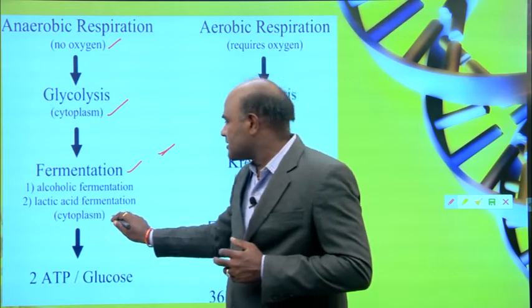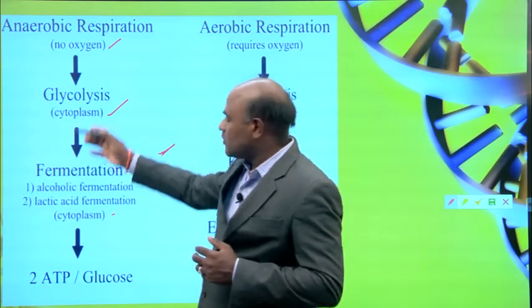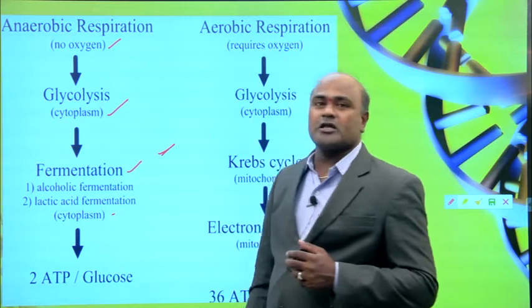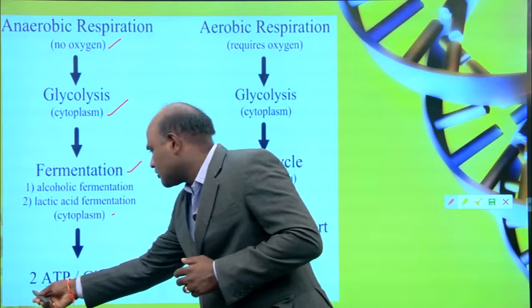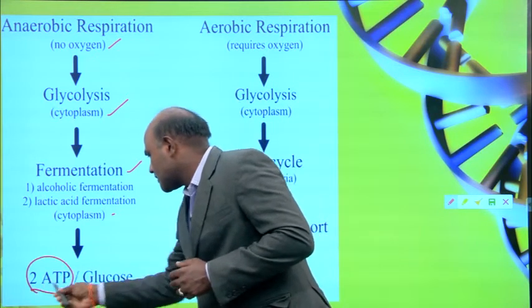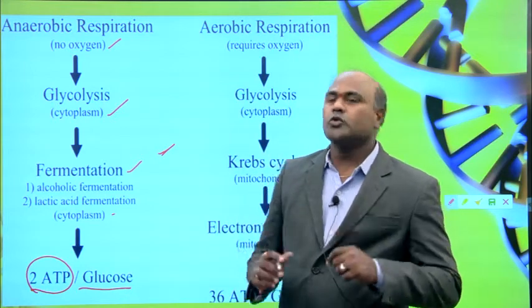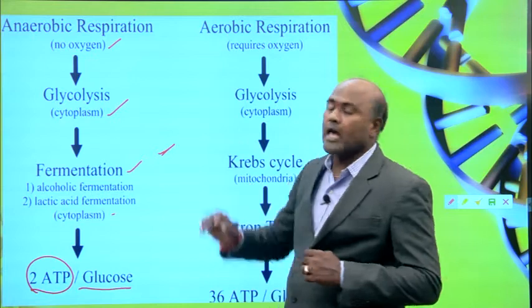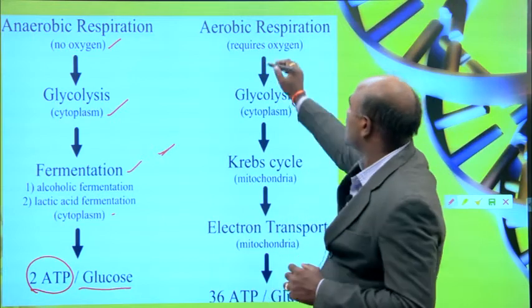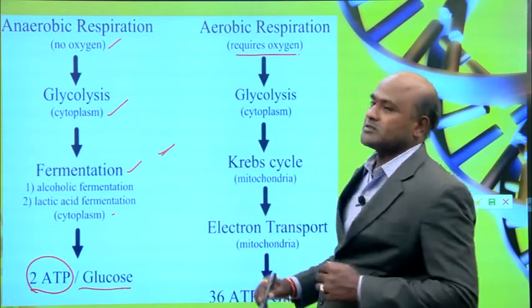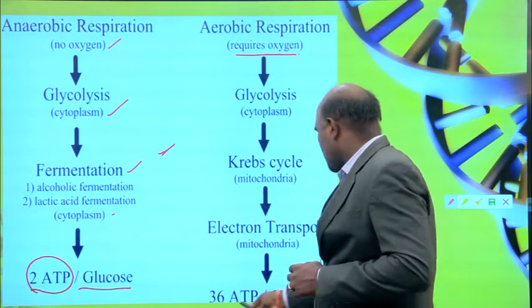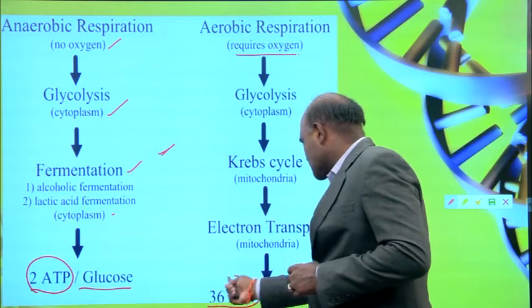This is happening in cytoplasm. So when you go through the anaerobic respiration process, you will get energy molecules, 2 ATP molecules. One glucose molecule gives you 2 ATP molecules. Whereas the aerobic respiration process requires oxygen. When one glucose molecule goes through it, you get 36 ATP molecules.